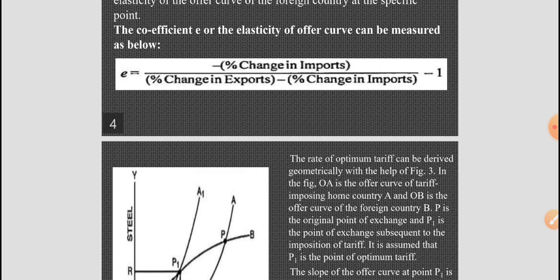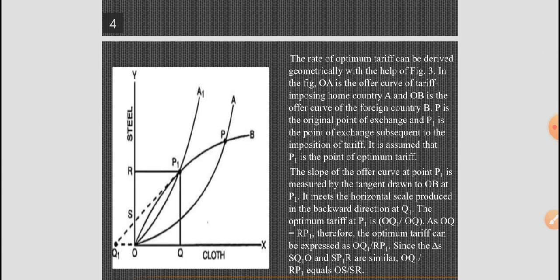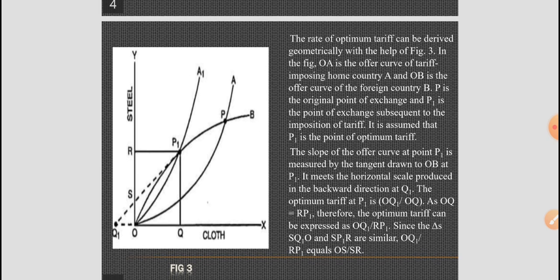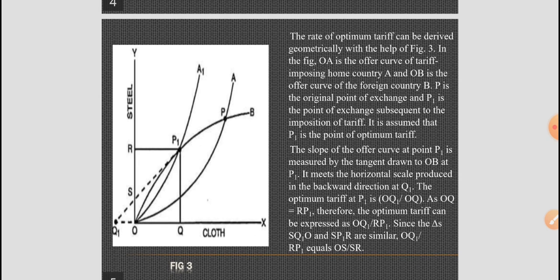So now I am coming to figure 3. The rate of optimum tariff can be derived geometrically with the help of this figure.